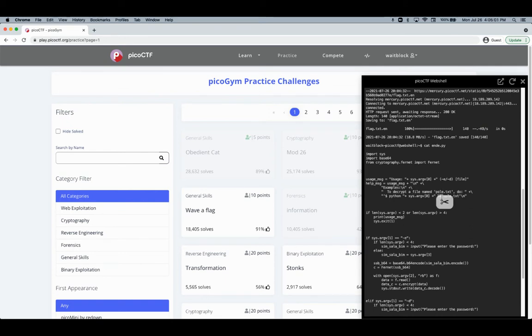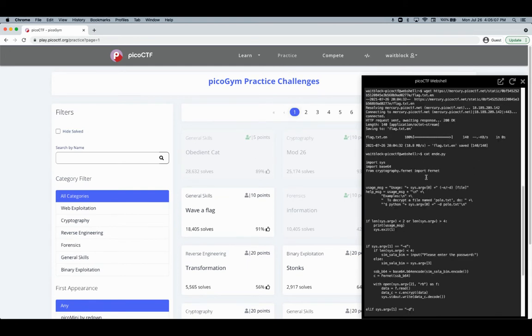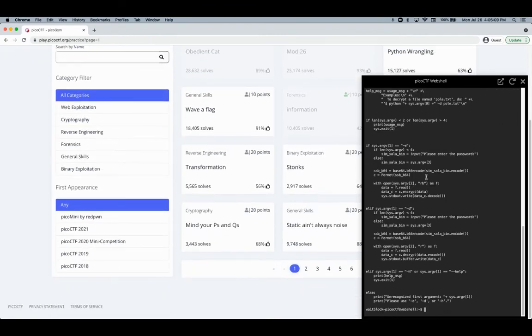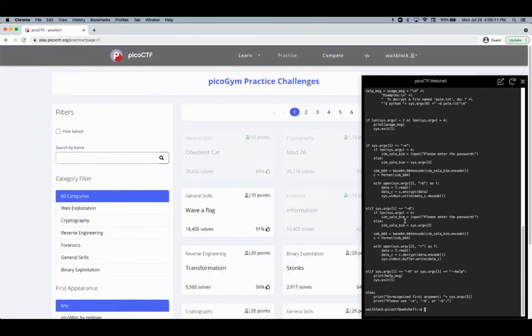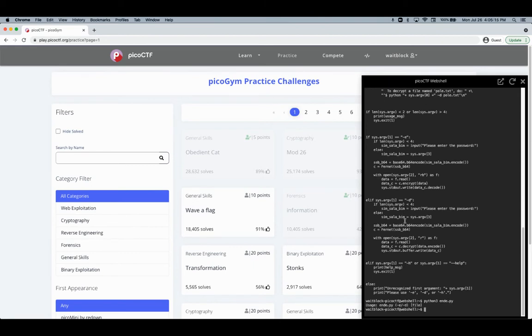So I think that means -d means decrypt. And then okay, so if I run nd.py, okay, so we need to do python3 nd.py -d. I'm assuming it's like we're doing the flag thing.